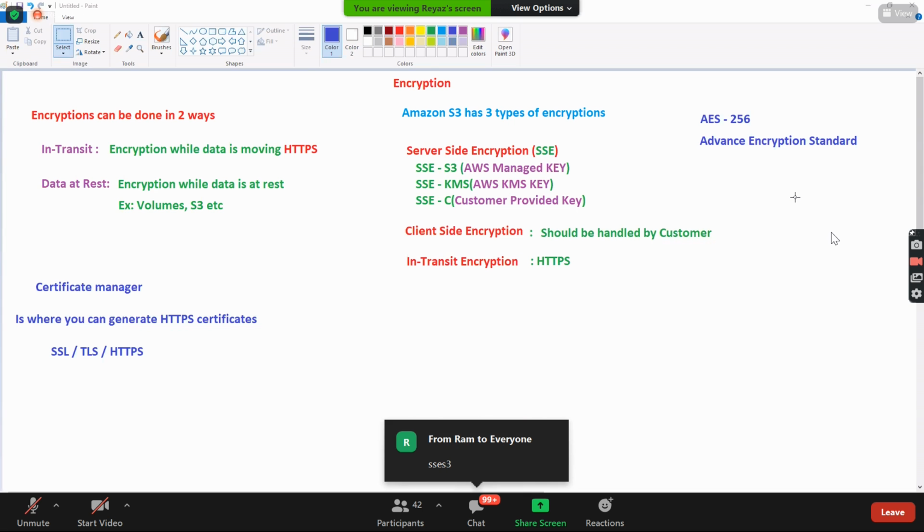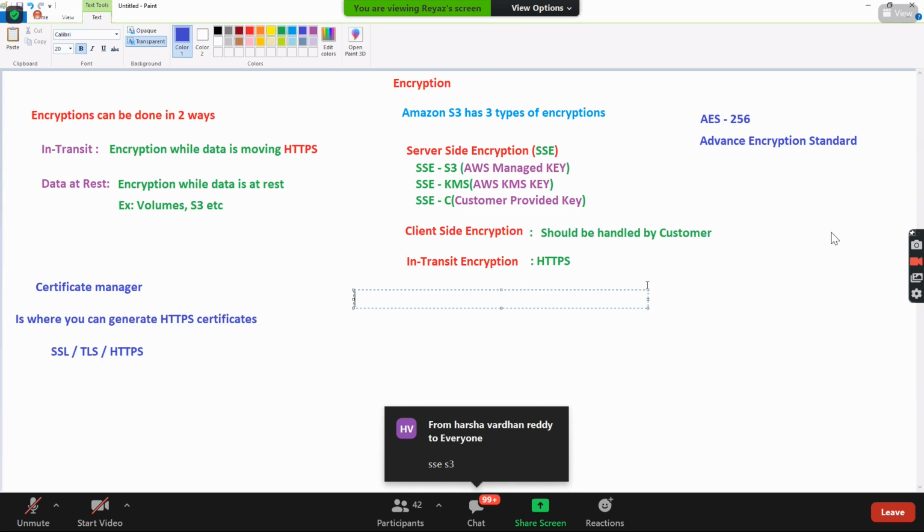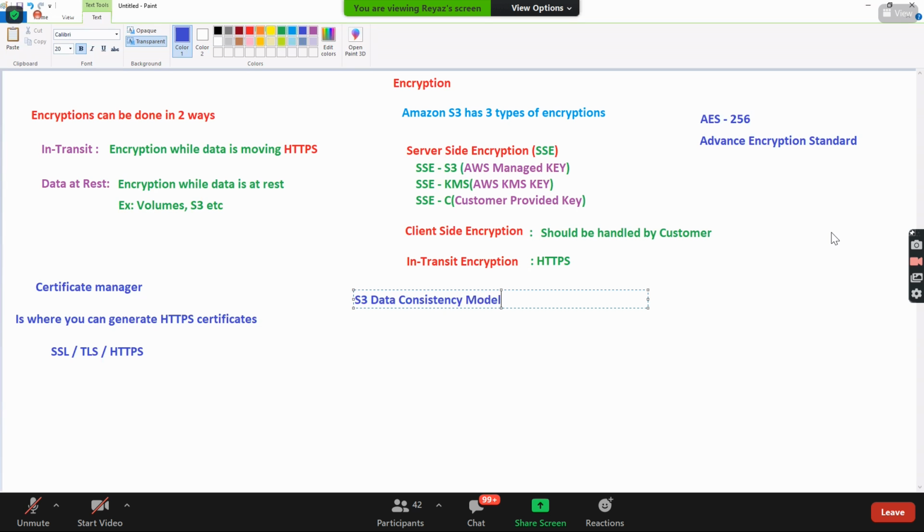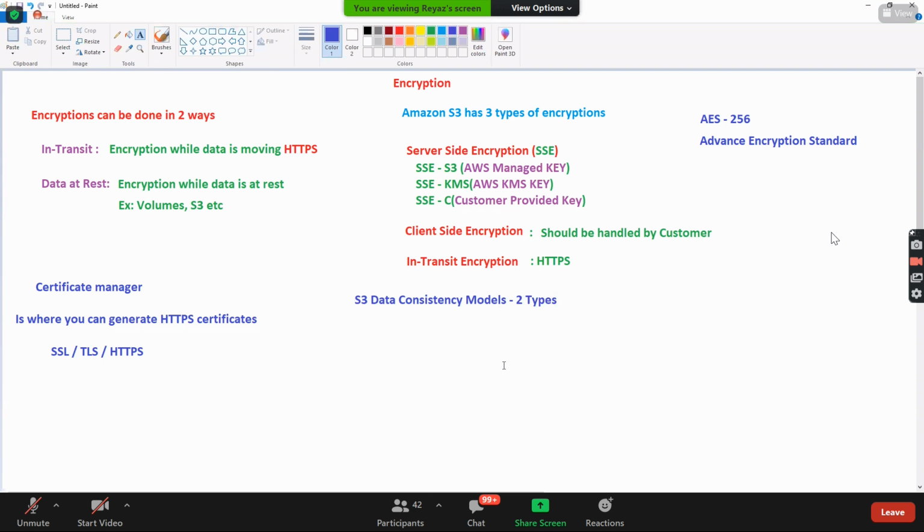Okay, so now as we are talking about this, we also need to talk about something called S3 consistency models. What's that? S3 data consistency model. Basically, there are two types. We know this already, but let's see it here again.